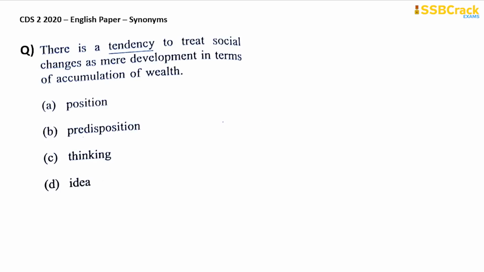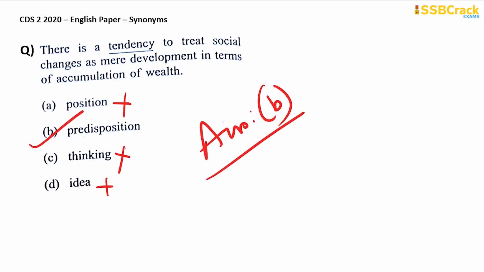Next question. There is a tendency to treat social changes as mere development in terms of accumulation of wealth. Tendency means predisposition, something that is inclined to something else. So, an inclination or a proneness. Therefore, tendency means predisposition. Predisposition is a synonym of tendency, not position, thinking, or idea, but a predisposition. That means inclination or proneness. So, your answer is option B.